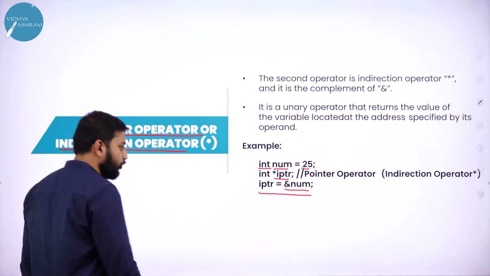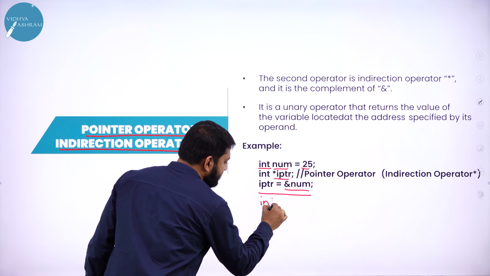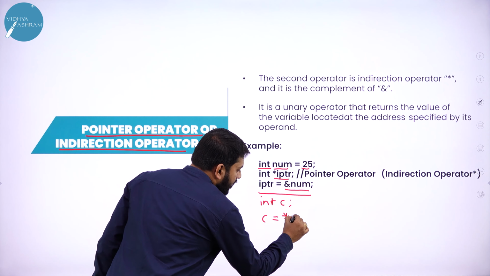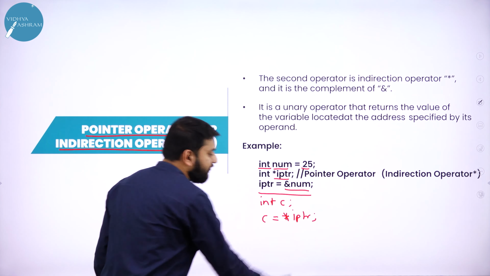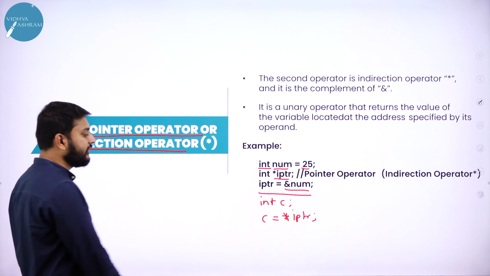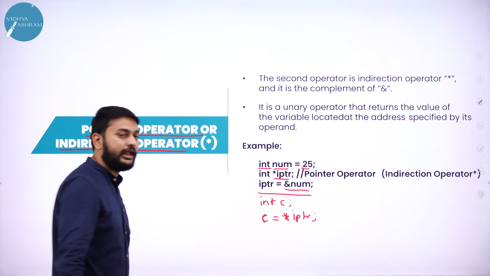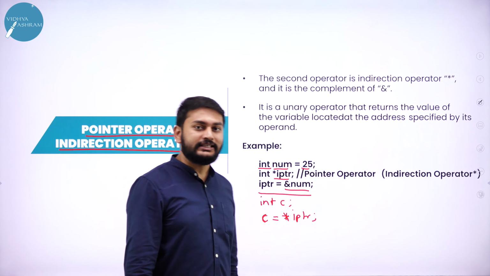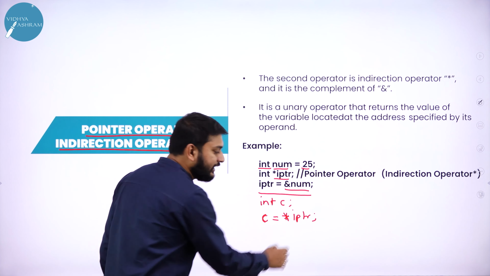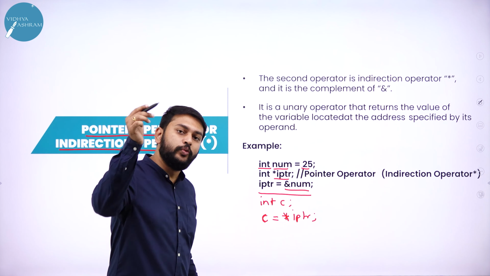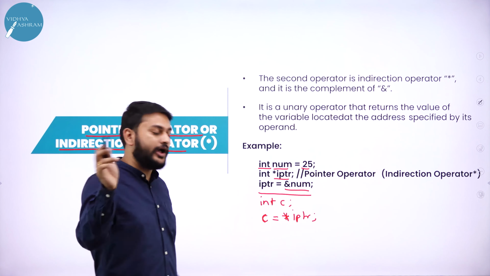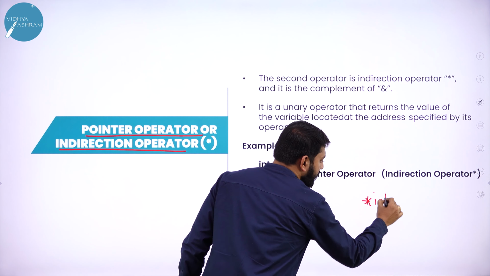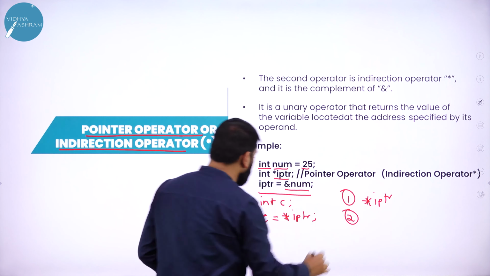Please understand, suppose I write one more variable, int c, c = *iptr. If I write like this, can you tell me what will be the value of c? I will have 25 in c. Why? Because I am using *iptr. If you write *iptr, you will get the value stored at the address held in this variable. So what do you have here?